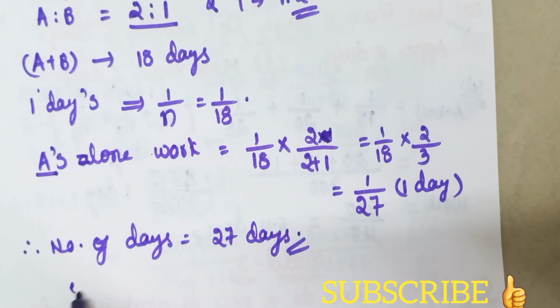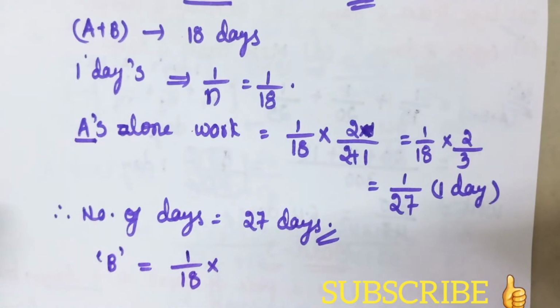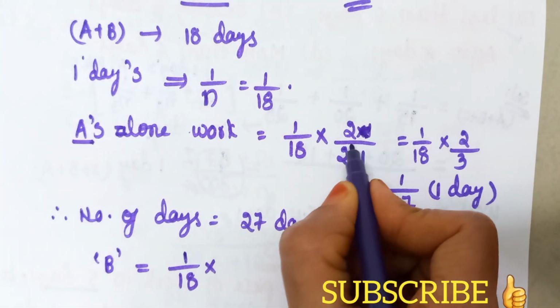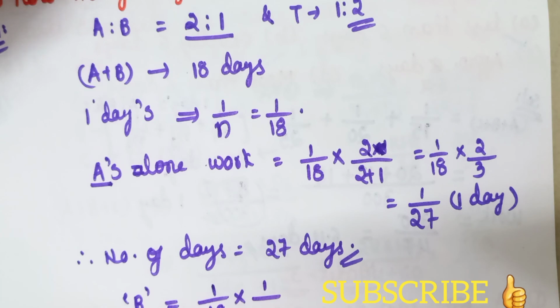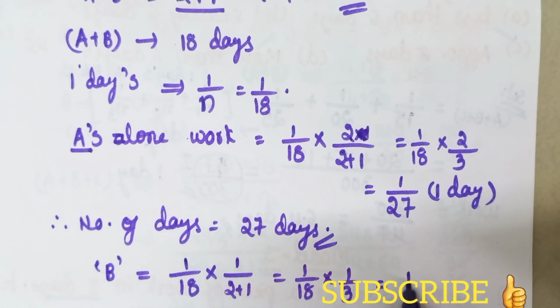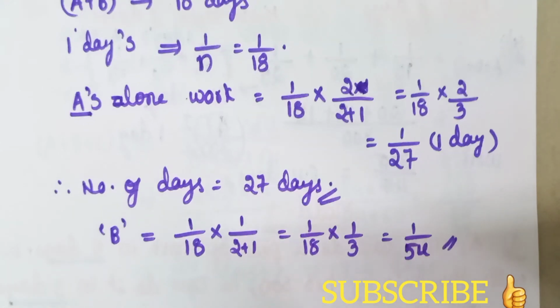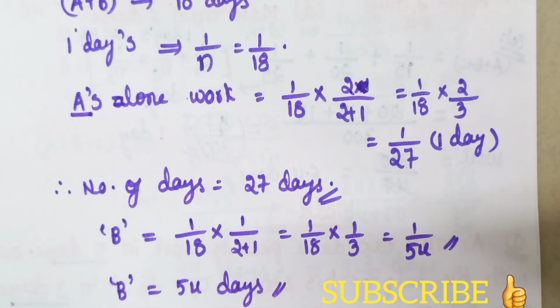Suppose in the question they asked for B's alone work, then we have to modify. The method is the same, but the only change here is that instead of 2 we have to take 1, because the proportion of work done by B here is 1. So we have to take 1 in the numerator and by 2 plus 1, that is 3. So 1 by 18 into 1 by 3. So we get 1 by 54. So B can finish the work in 54 days. This is how we do the problems.